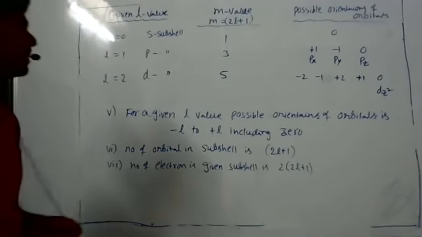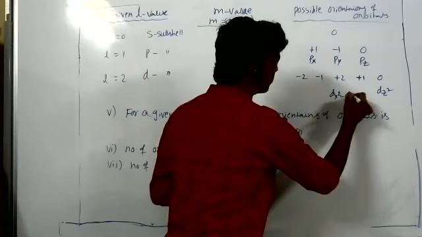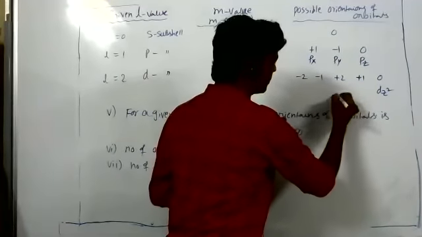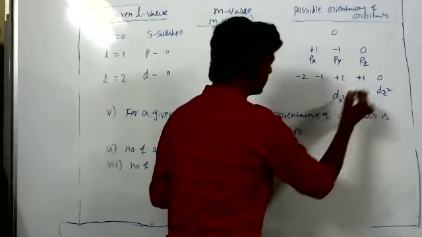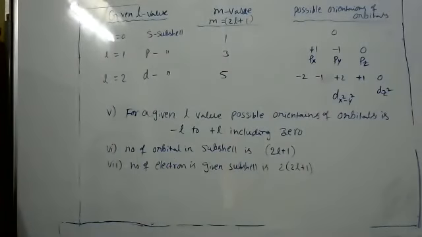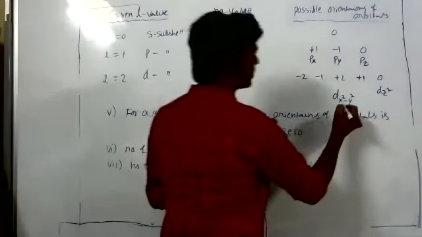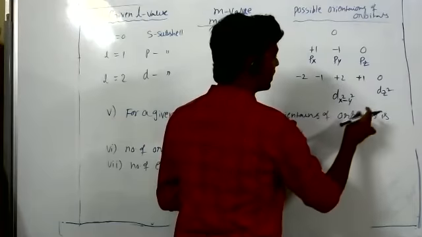Dx square y square is plus 2. Is it x square minus y square? No, it is written with a hyphen, x square, y square; both are involved here, and overall we are carrying one orbital.